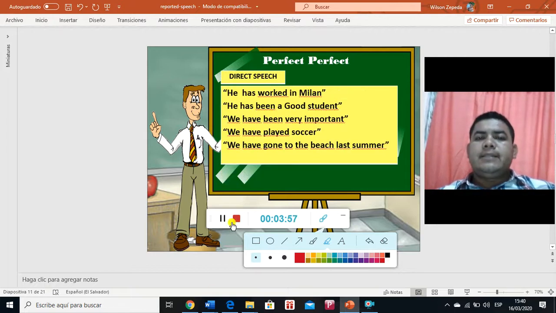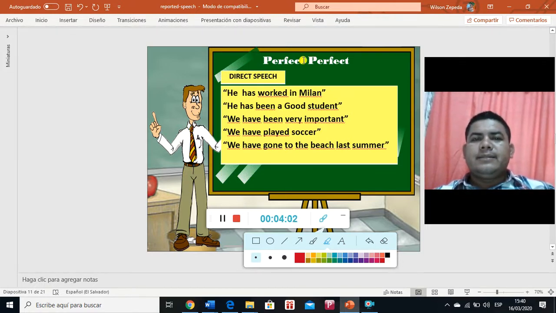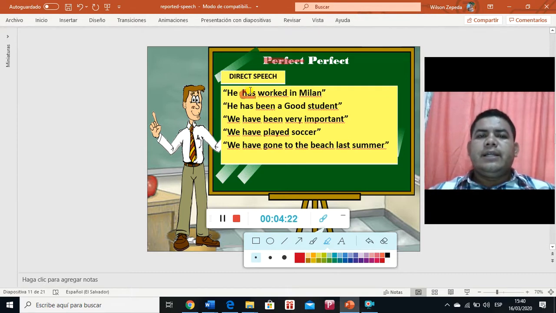And then the next thing that we are going to see is the sentences that are in present perfect. The slide says perfect present, but you need to change it. I'm sorry, this is a mistake that I made, and it is present perfect, right? So in the case of present perfect, the difference between present perfect and past perfect is the auxiliary. For he, she, it, we're going to use has, and for we, you, and they, we're going to use have in present perfect. And the verb will always be the same, in past participle: worked, been, played, and gone.